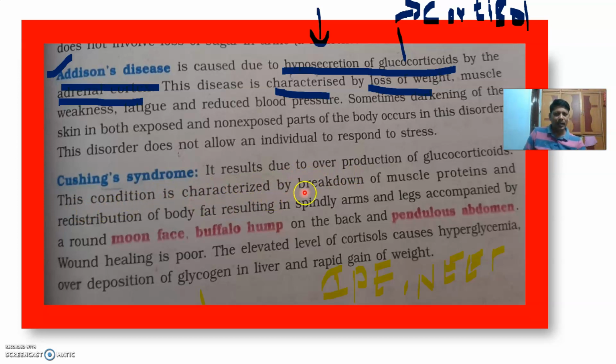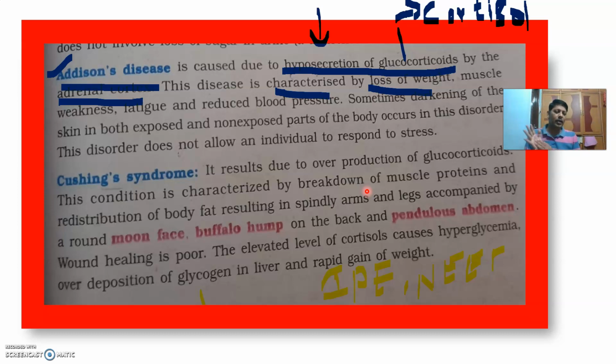This condition is characterized by breakdown of muscle protein, redistribution of body fat, which results in spindly arms and spindly legs, accompanied by round moon face, buffalo hump on the back, pendulous abdomen, and poor wound healing.